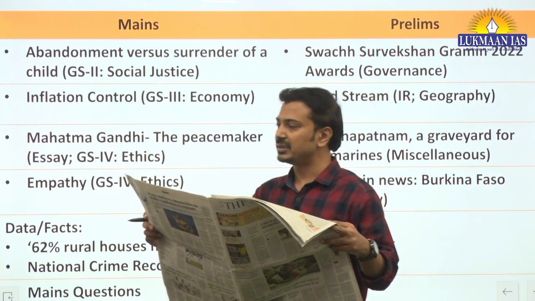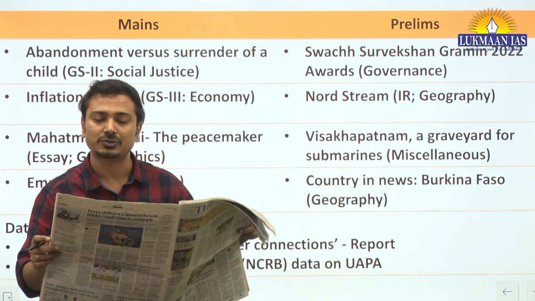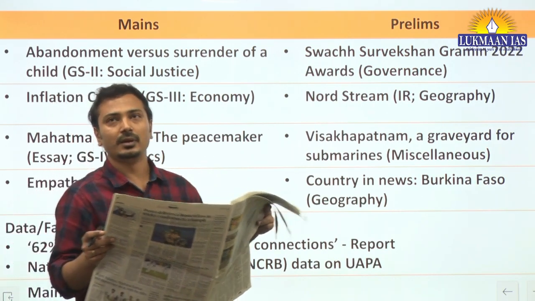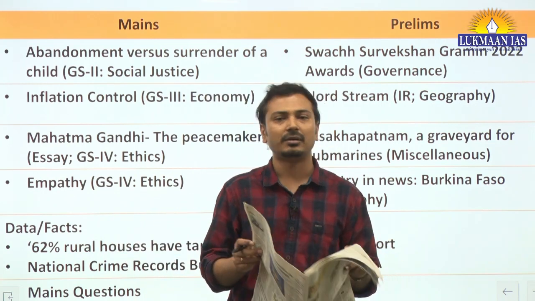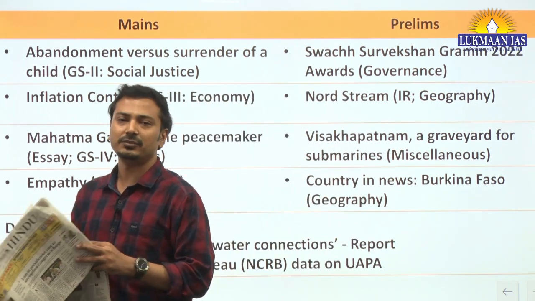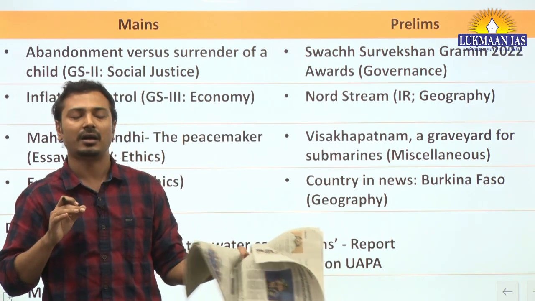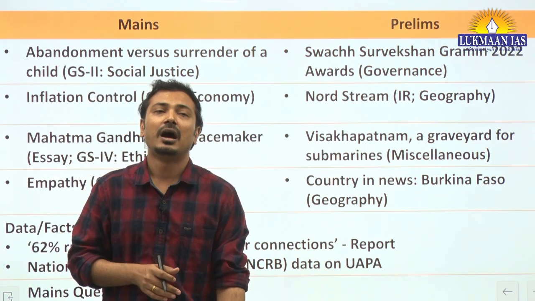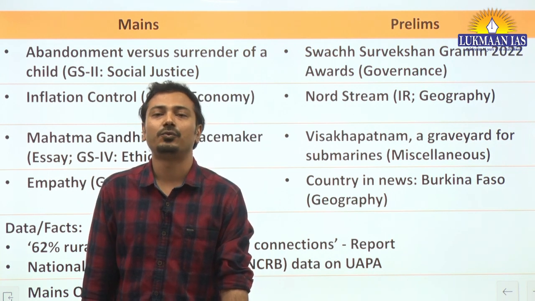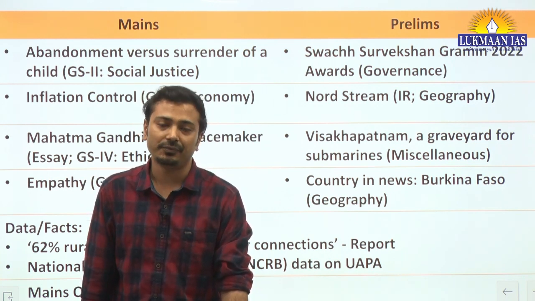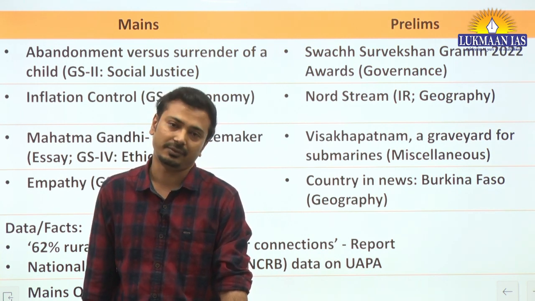On right hand side on page number 15 you can see unrest simmers in Burkina Faso following claim of coup. Now every time a particular country, a particular region, a particular lake, city at world stage is in news, it is in concern, then we will surely cover this, because this year out of 14, 9 questions were from mapping section in geography, and out of those 9, 4 to 5 were from world geography mapping part. Out of them 3 to 4 were from the current affairs.